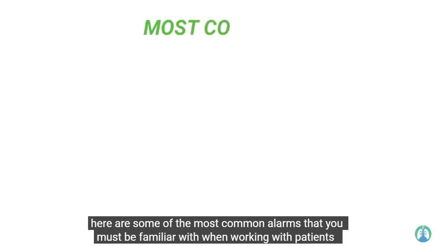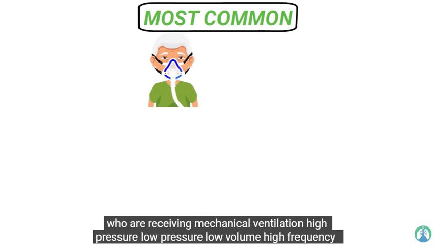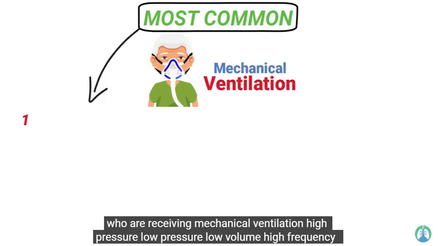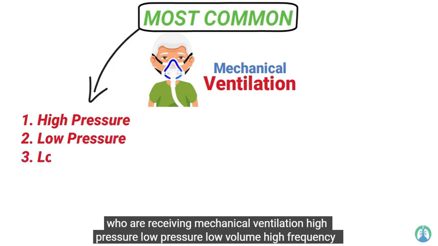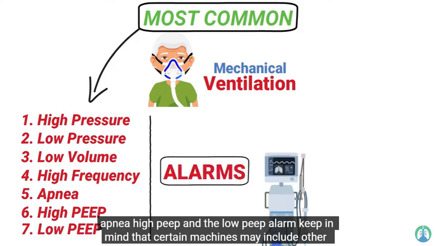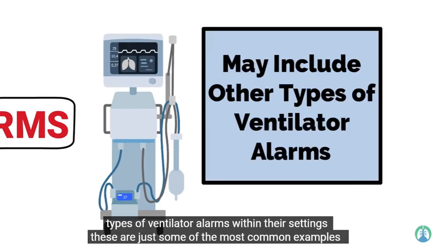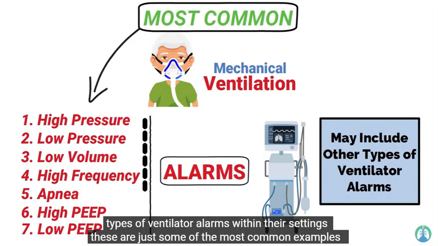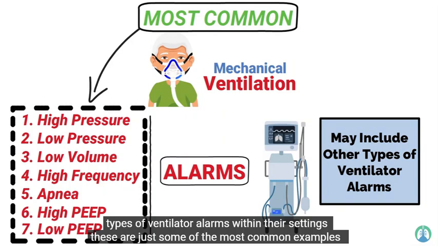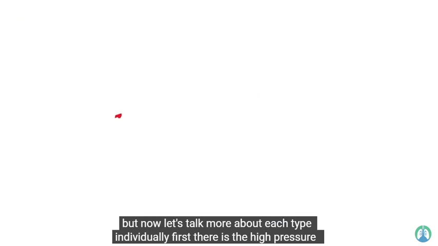Here are some of the most common alarms that you must be familiar with when working with patients who are receiving mechanical ventilation: high pressure, low volume, high frequency, apnea, high PEEP, and the low PEEP alarm. Keep in mind that certain machines may include other types of ventilator alarms within their settings. These are just some of the most common examples. But now let's talk more about each type individually.